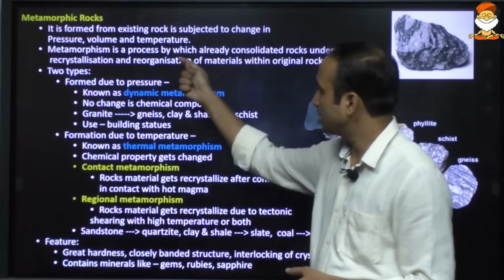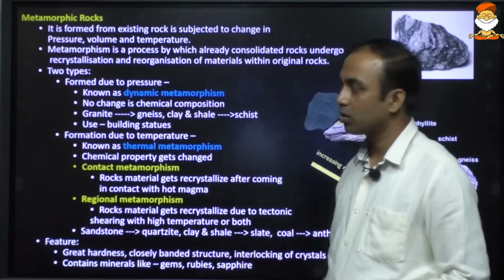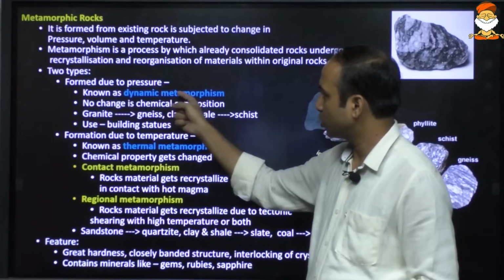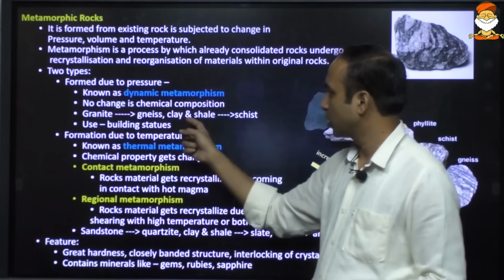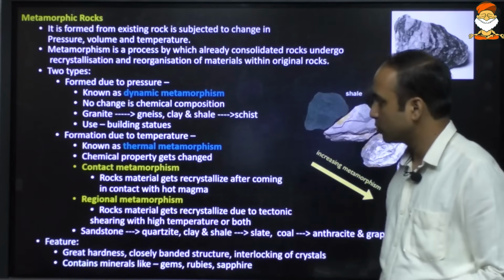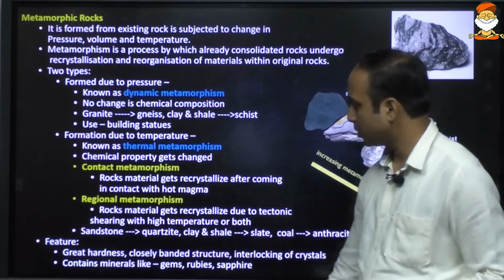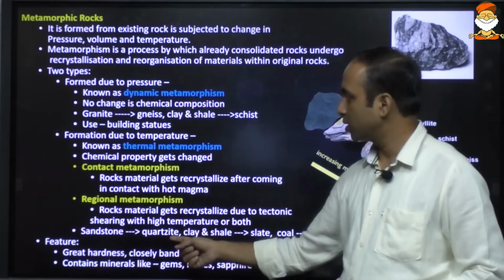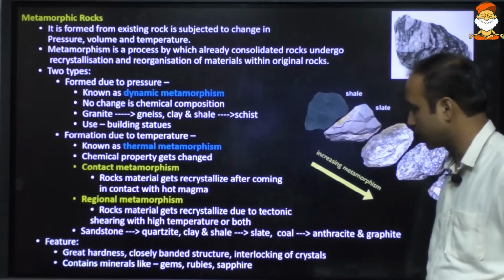These interlocked crystals form very hard rocks. These rocks are very hard, very strong, and they are formed under intense pressure and temperature. When it is formed under the influence of pressure, it is known as dynamic metamorphism. For example, granite, an igneous rock, will form gneiss. Clay and shale, which are sedimentary rocks, under pressure will form schist. When it is formed because of temperature, it is known as thermal metamorphism. For example, sandstone, a sedimentary rock, under heat will form quartzite. Clay and shale will form slate. Coal will form anthracite and graphite.